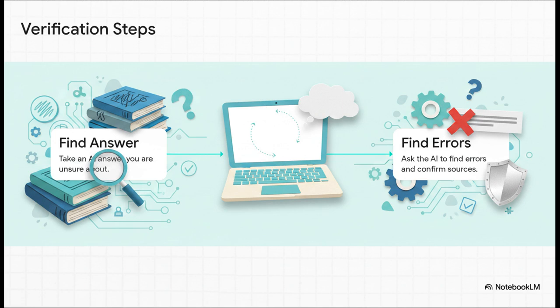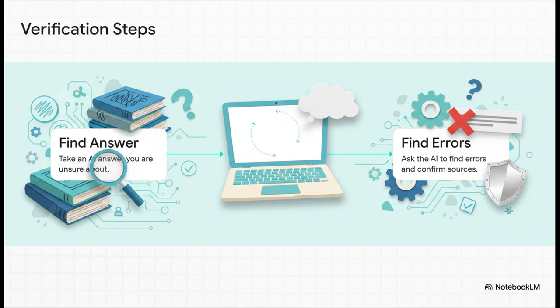I want you to make this workflow a daily habit. Step 1, take any AI answer you feel even slightly unsure about, especially if it includes a hard citation or statistic. Step 2, open a completely new blank chat session. Step 3, paste the text in and ask the AI to play the role of a rigorous editor, finding errors in the previous answer and confirming if the sources actually support the statements.